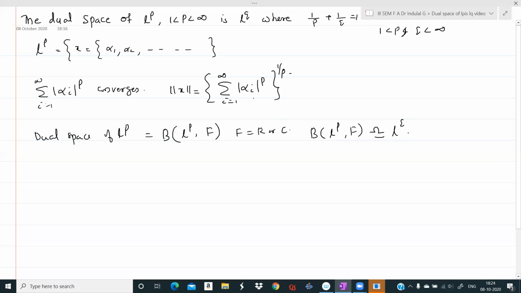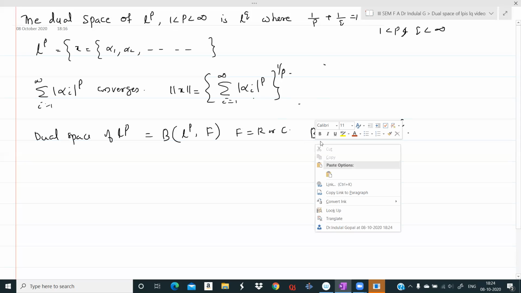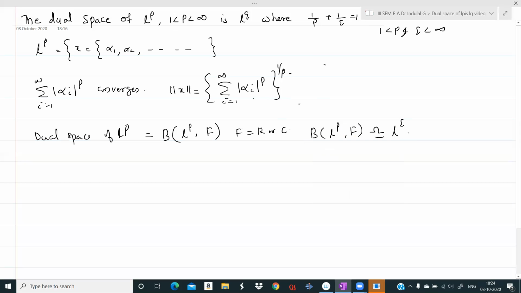We have to follow the same procedure as in the earlier cases, where we proved the dual space of Rn is Rn and the dual space of L1 is L infinity. We want to show that corresponding to every member in B(LP, F), the dual space, there is a corresponding member in LQ such that the correspondence is an isomorphism. This is the principle.